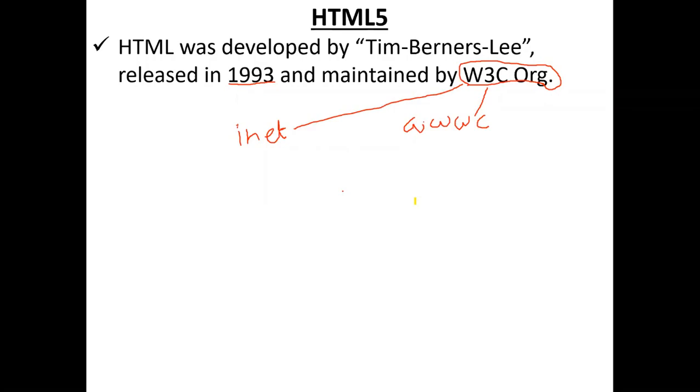Anything related to the internet and web technologies, any new enhancements, new developments, new features, everything is maintained and monitored by the W3C only. If you want to release anything related to the internet, you should get permission from the W3C only. So it is the supreme power for the internet all over the world, sir. This is an international community or organization. They monitor each and every piece of information related to the internet as well as the web.